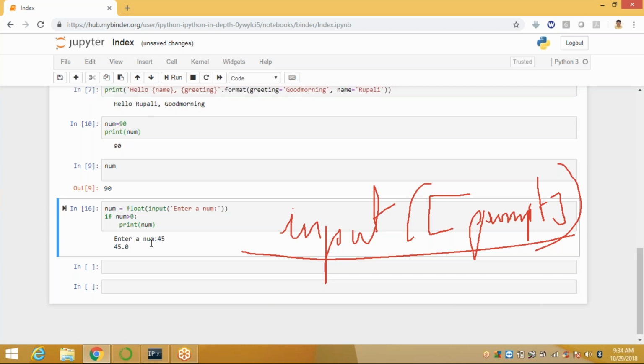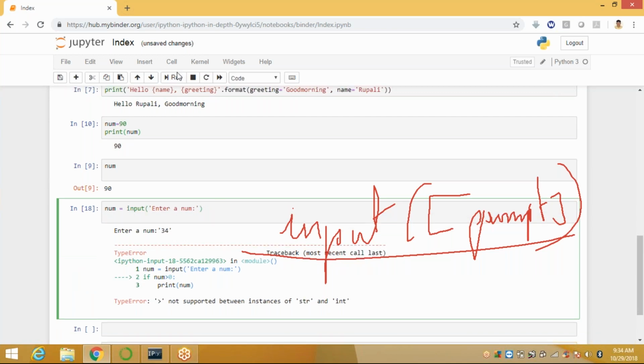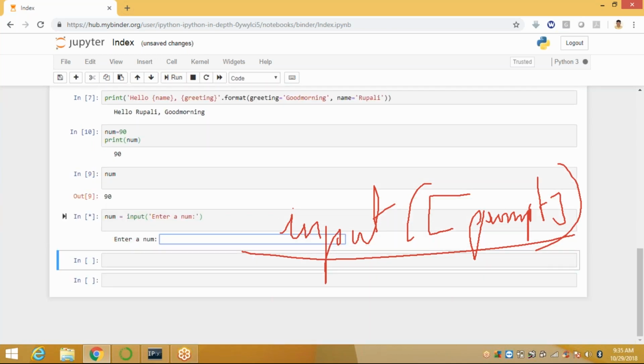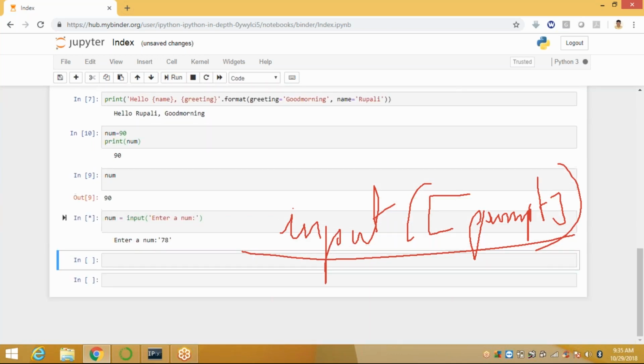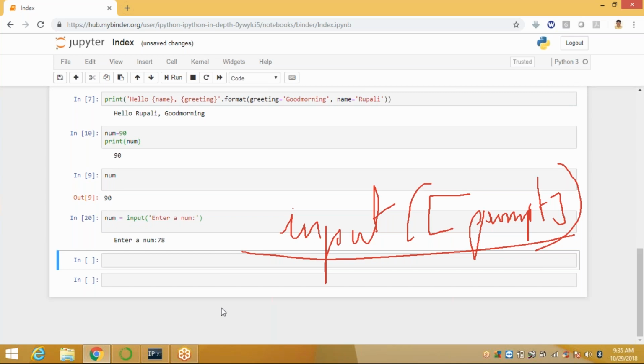Suppose you run this, within the string you can write 34. It is not supported, because my string is not greater than 0. You are checking the condition, right? That's the problem. Now you can run it. When you enter the string 78, it is the string 78. Suppose you run it with 78, you are not giving any single quote. It is an input, but it is not an integer, it's a string.